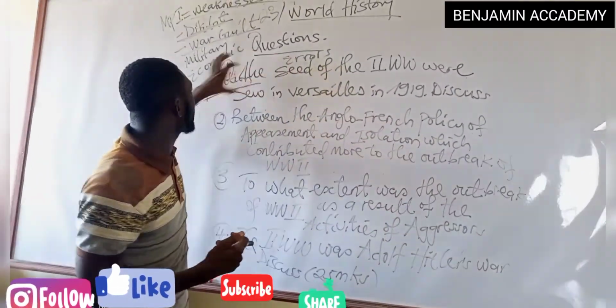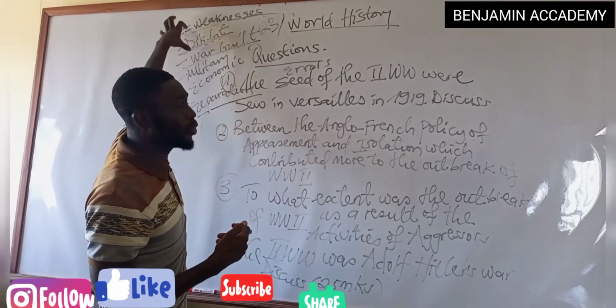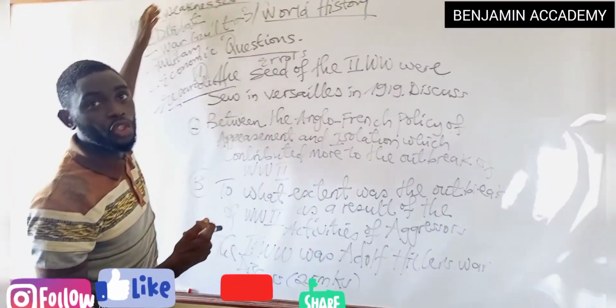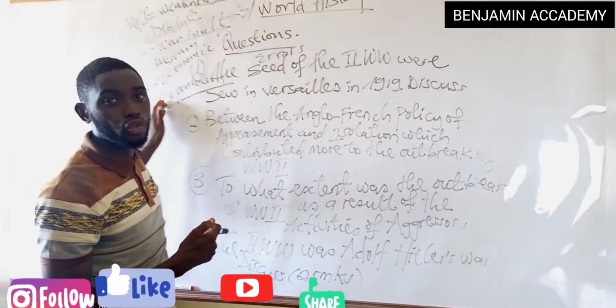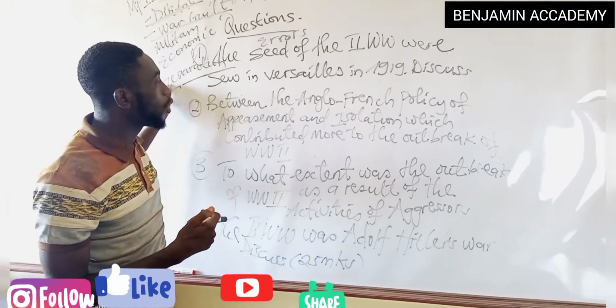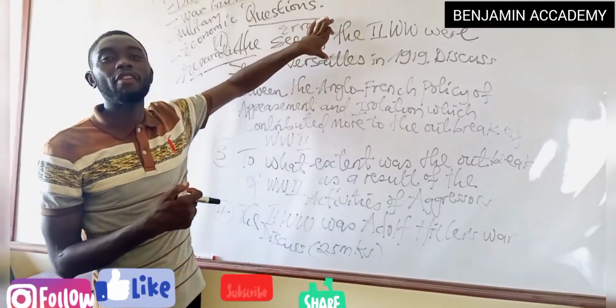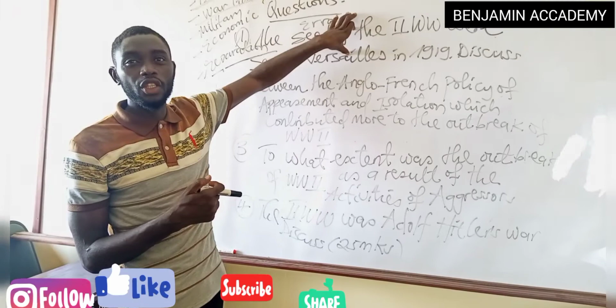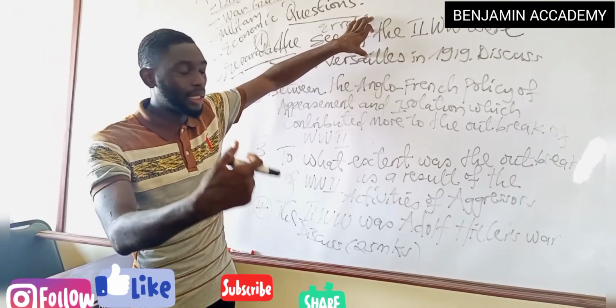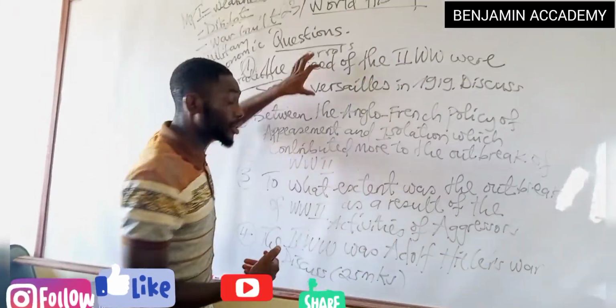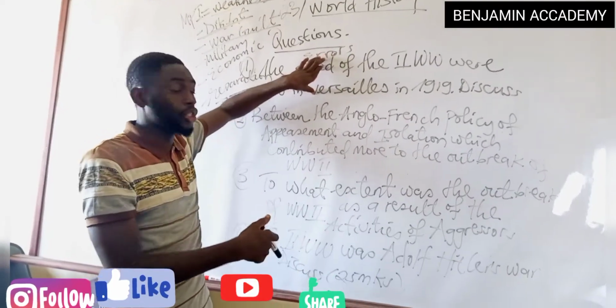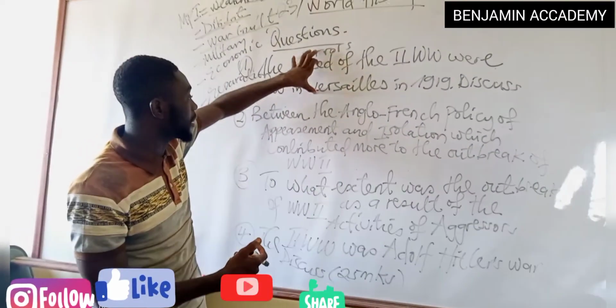So for the question, these are the areas used to form MP1, the seeds of the Second World War. These were the errors of Versailles that contributed to the outbreak of the Second World War. In MP2, you bring in other factors that led to the outbreak of the Second World War that we have seen in our previous lecture. If you have not seen the previous lecture, go back and watch it so that it guides you on how you can answer this question.